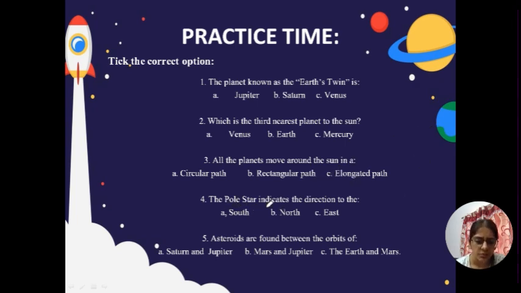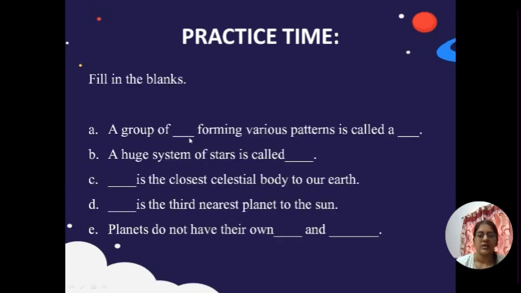Then the pole star indicates the direction to the which direction? North. It is also called North Star. Then the asteroids are found between the orbits of which planets? I told you, it's Mars and Jupiter. Let's move ahead. Okay. A group of dash forming various patterns is called a group of stars forming various patterns. It is called a constellation, right? You know the answers. A huge system of stars is called, there is a system of stars. It is called solar system, right?